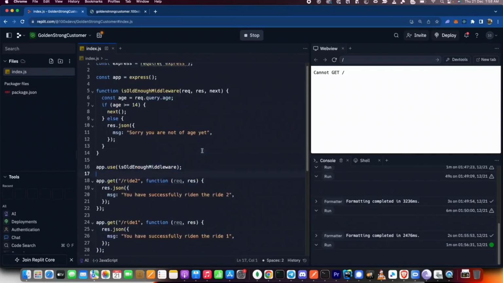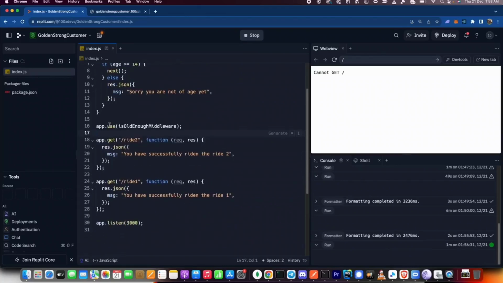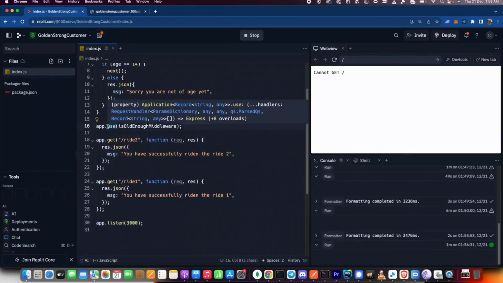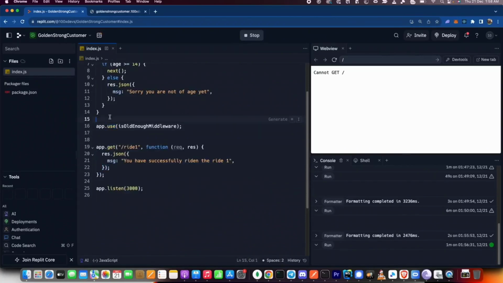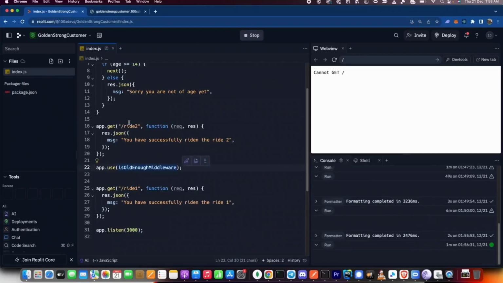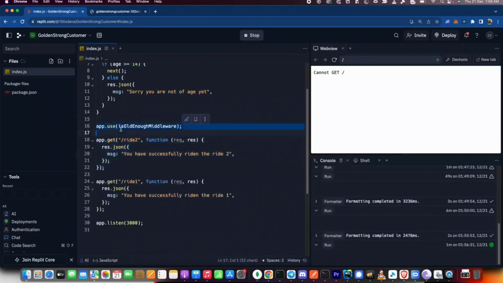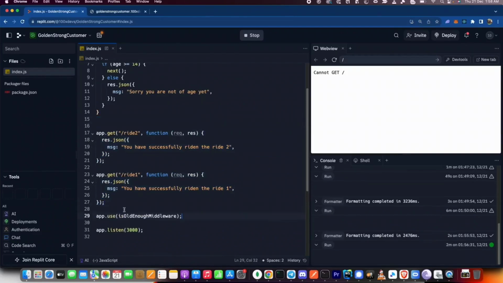That's number one. Number two, the thing to keep in mind is app.use only triggers for all the endpoints below the app.use, which basically means if I added this logic here, then this middleware is no longer attached to this. It is only attached to this. So the order matters here. Where you introduce the middleware matters. If you introduce it here, then everything below it will first go through this and then reach here. Same for the route below, first go here, then go here. If you don't introduce this app.use, or if you introduce it at the end, let's say, then this is pretty much useless. Neither of these routes will actually use this middleware.